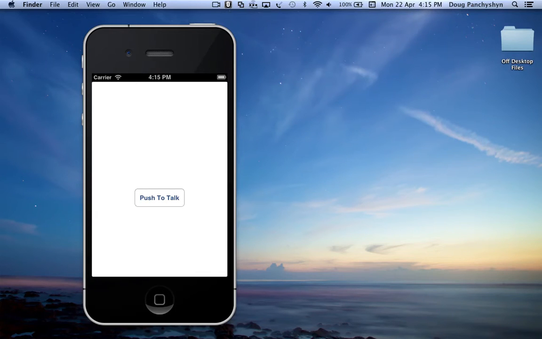Today somebody on LinkedIn asked if they could create a button that is like a walkie-talkie type button, push to talk. And they were wondering if you could push the button down, hold it, and then once your finger releases, it would do another action. So you basically want two methods and you want to cover two events. And you can do that on a single button.